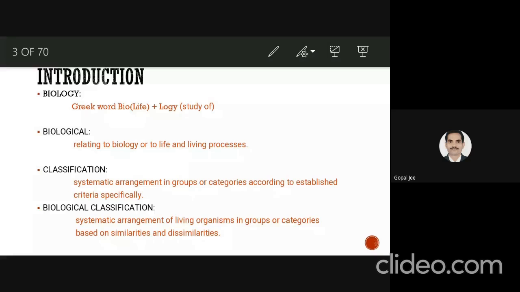When we consider the biological classification system, it is a systematic arrangement of living organisms in groups or categories based on similarities and dissimilarities.